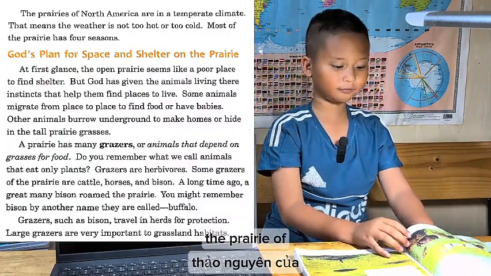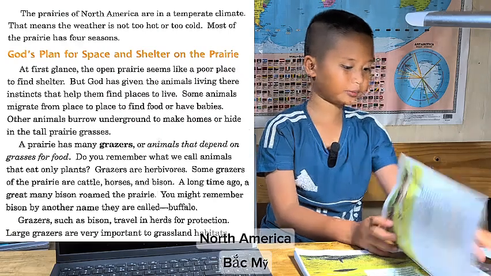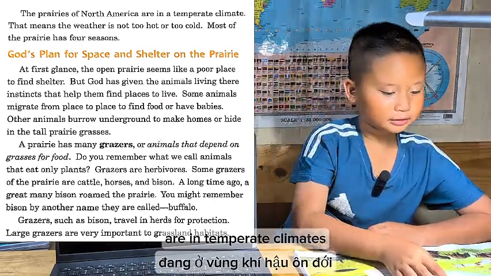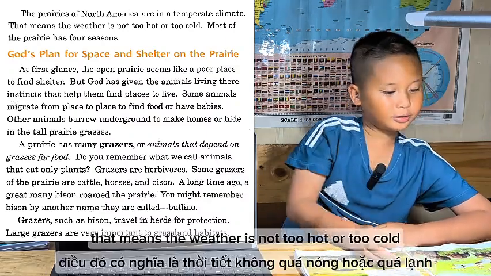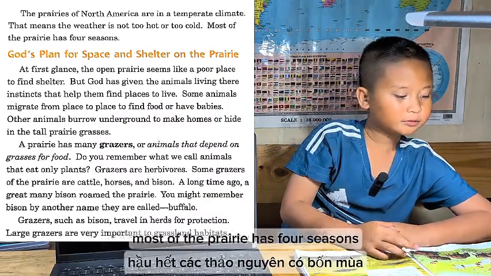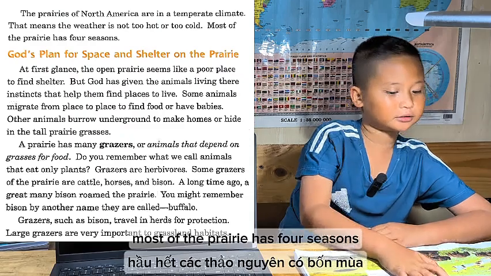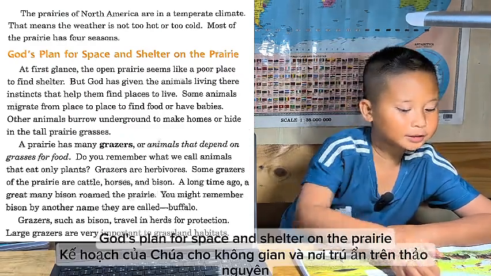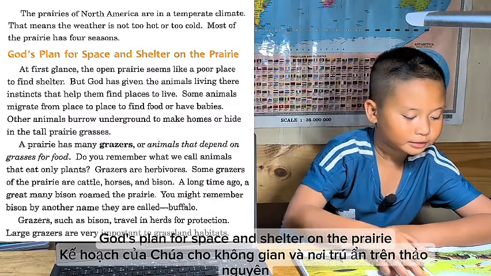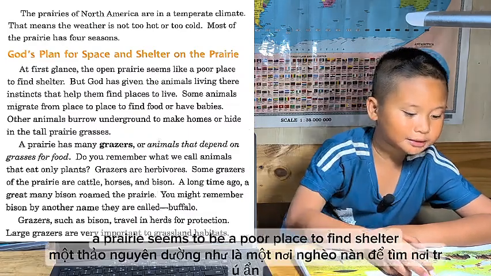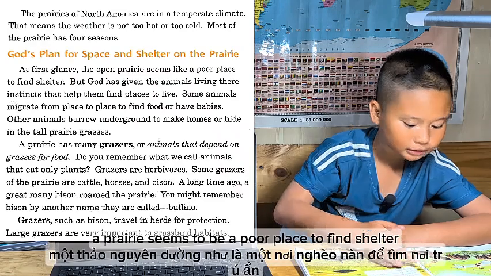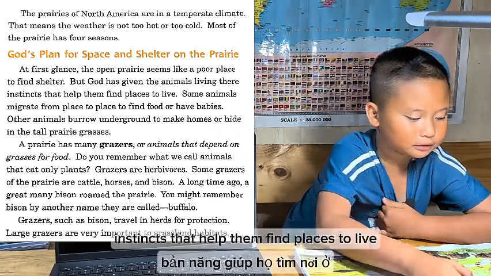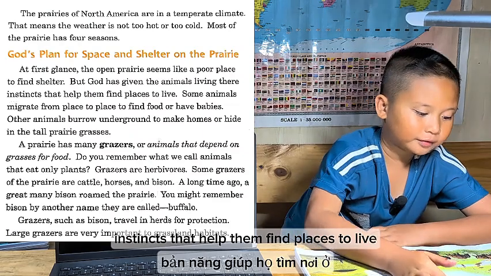The prairies of North America are in temperate climates. That means the weather is not too hot or too cold. Most of the prairie has 4 seasons. God's plan for space and shelter on the prairie. At first glance, a prairie seems to be a poor place to find shelter, but God has given animals living there instincts that help them find places to live.